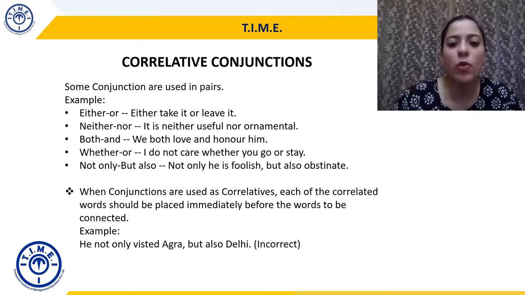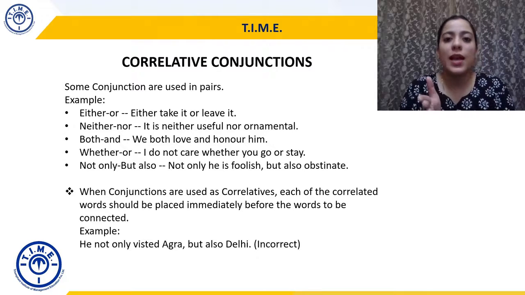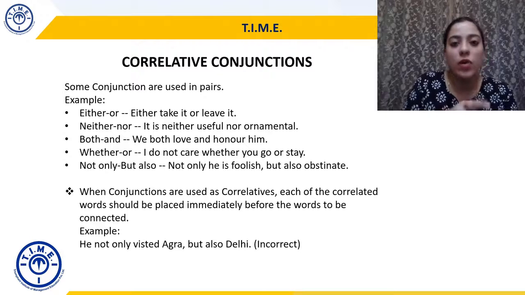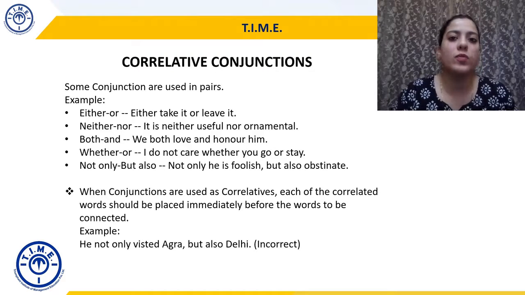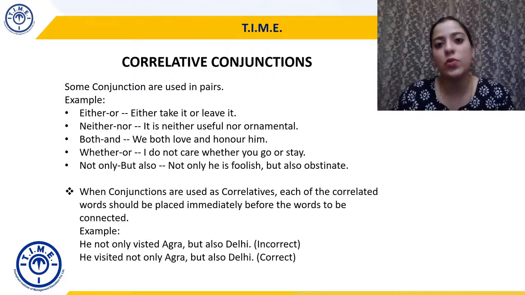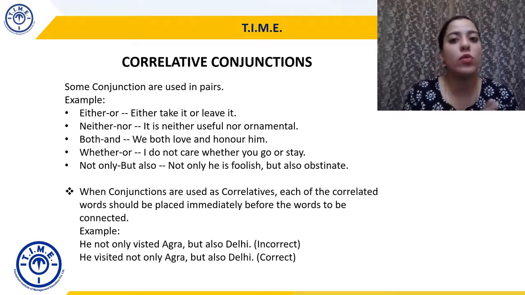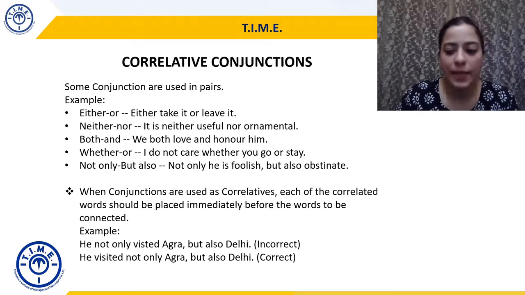But from a grammatical point of view, this is incorrect, and that's because we will try to place the conjunction immediately before the word it is trying to connect. And that's why the correct form of this sentence will be: he visited not only Agra but also Delhi. Because we want to show the connection between Agra and Delhi. That's why I will put not only before Agra and not before the verb visited. So the second sentence is the correct way of writing or using correlative conjunctions. He visited not only Agra but also Delhi.